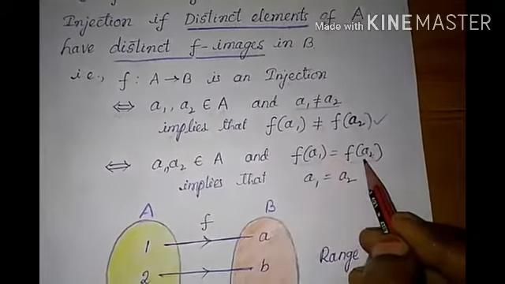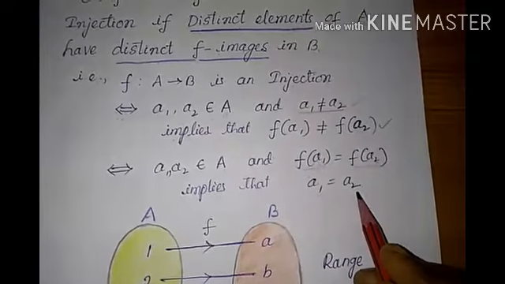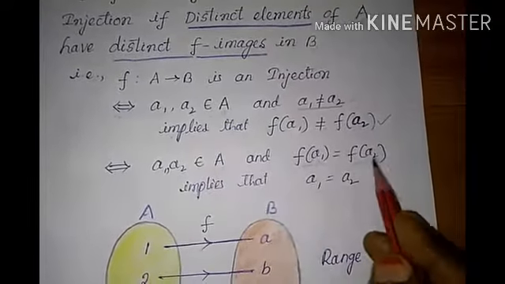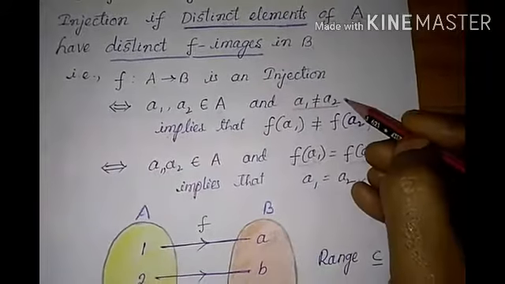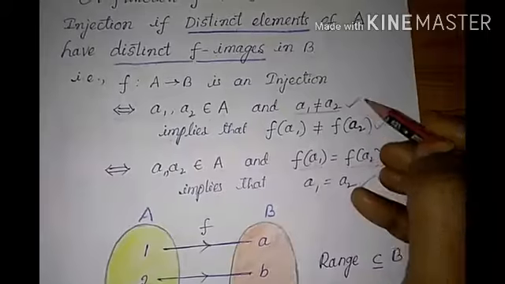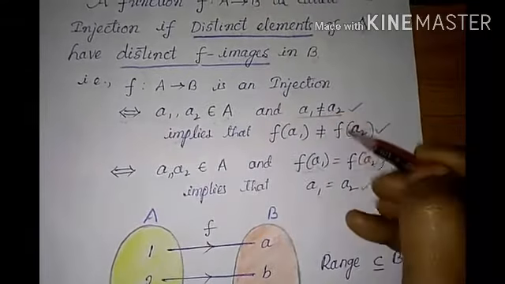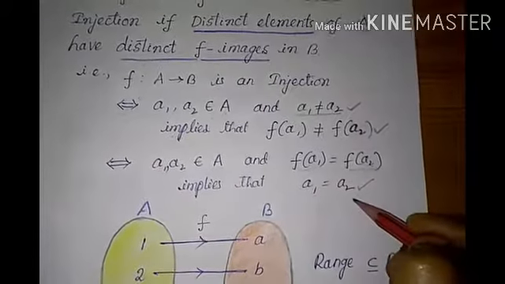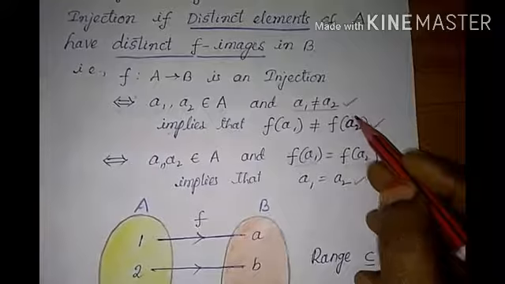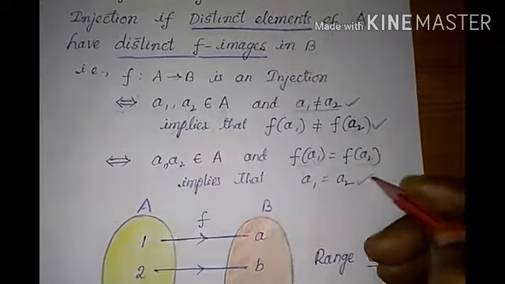If the images are equal, that implies a1 equal to a2. If images are equal, then elements are equal. If distinct elements have distinct f images, or if images are equal then elements are also equal. In these two ways, you can define the one-one function.